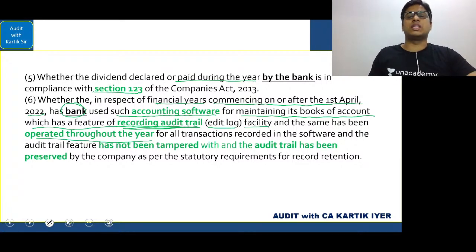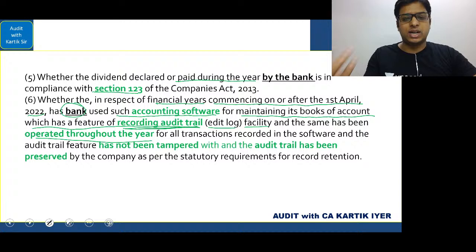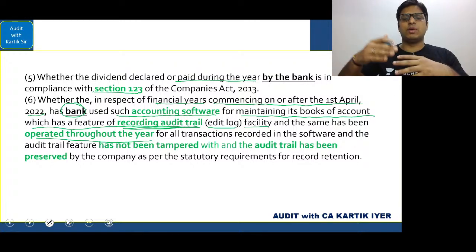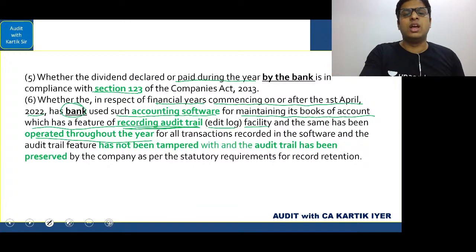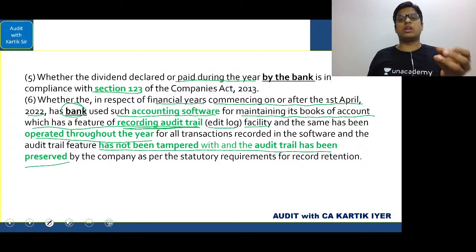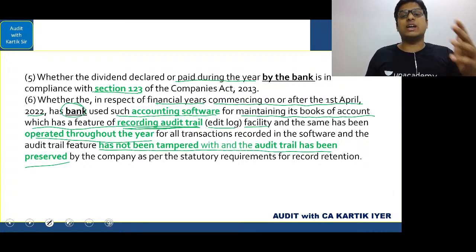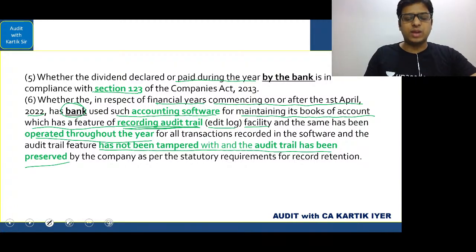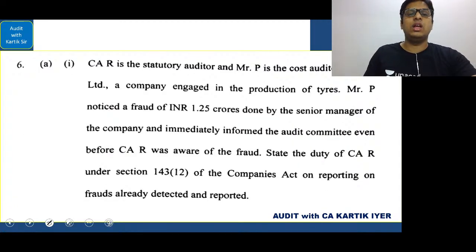Basically, whatever records are there in the automated form, that is in accounting software, whether it was accessible, whether the auditor could get the proper audit trail. Audit trail means all the evidence was available in relation to that transaction. And then they have said nothing has been tampered with, and the audit trail has been preserved. What does no tampering mean? Nobody has changed the data in the accounting software. So these are the areas that the auditor will report in relation to the bank. Okay, very clear. Next question.